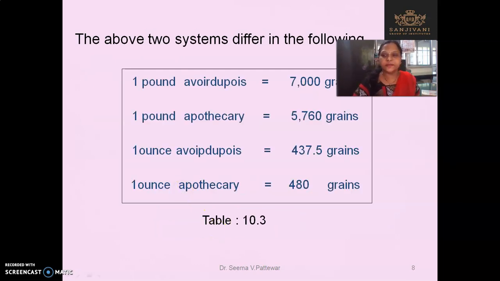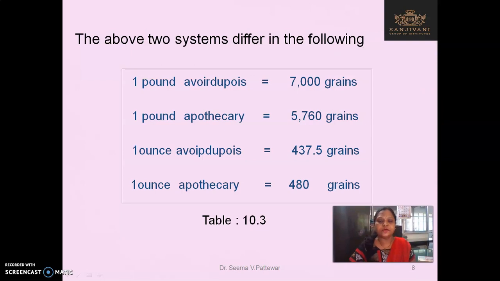So here is a table. I have drawn this table just for you. 1 pound in avoirdupois is equal to 7000 grains. 1 pound in apothecary system is equal to 5760 grains. 1 ounce is equal to 437.5 grains. This is very important.